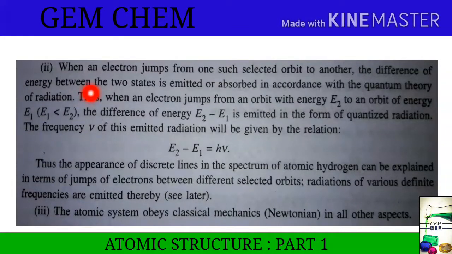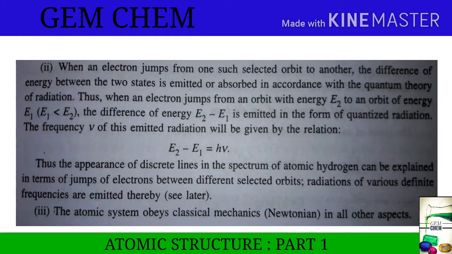Now, the second postulate. When an electron jumps from one such selected orbit to another, the difference of the energy between the two states is emitted or absorbed in accordance with the quantum theory of radiation. Thus, when an electron jumps from an orbit with energy E2 to an orbit of energy E1, the difference of energy, E2 minus E1, is emitted in the form of quantized radiation.